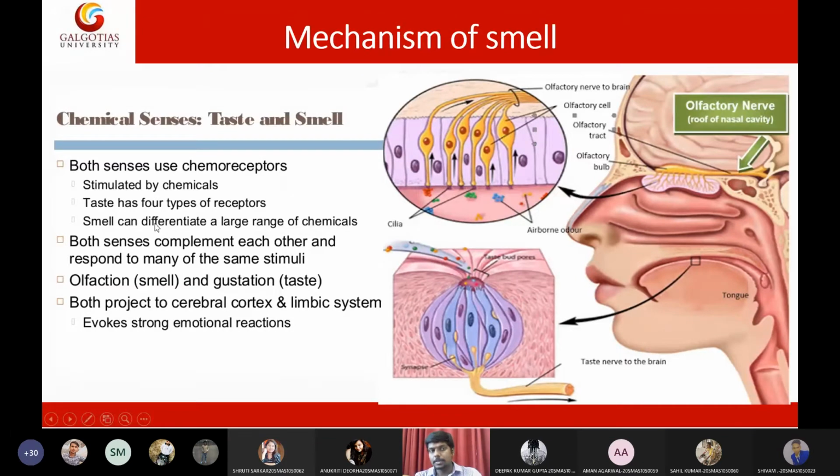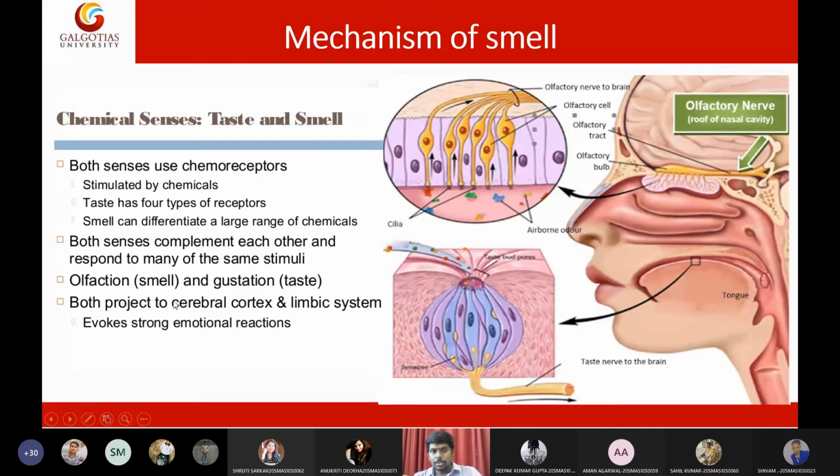Taste has 4 types of receptors, whereas smell can differentiate a large range of chemicals. Both senses complement each other and respond to many of the same stimuli. Olfaction is smell, whereas gustation means taste. Smelling is called olfaction in medical terminology, whereas taste is called gustation. Appreciation of taste is called gustation.